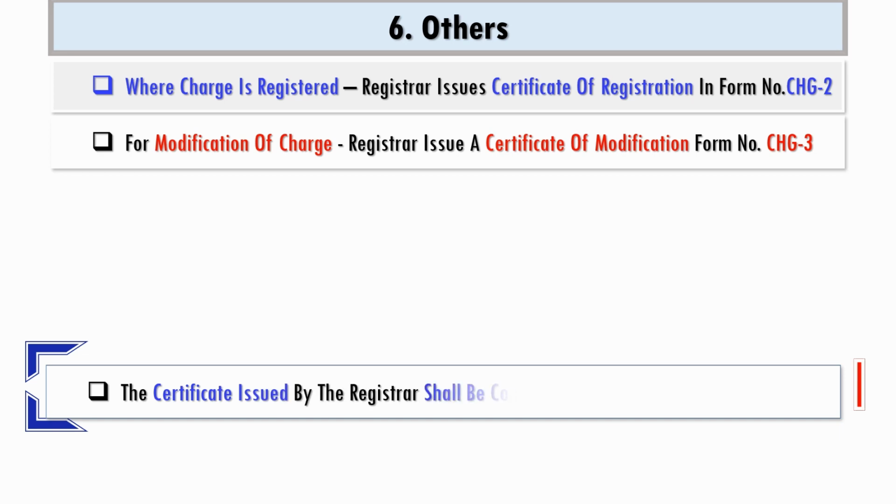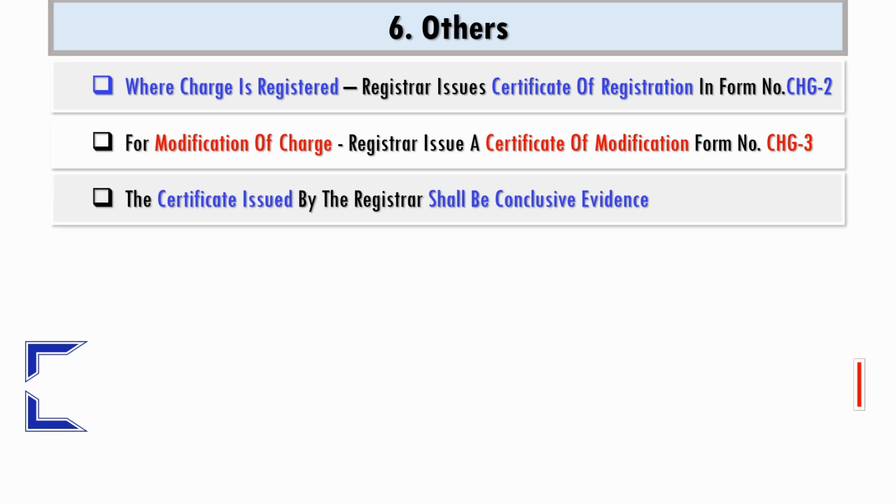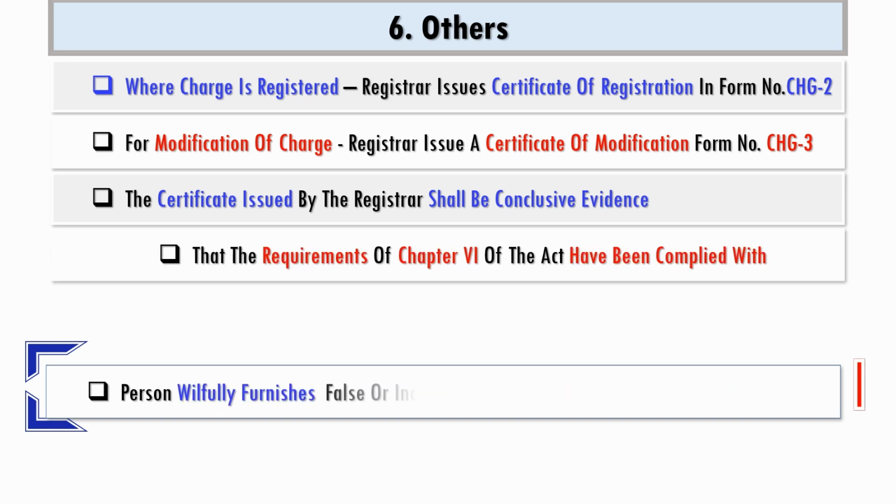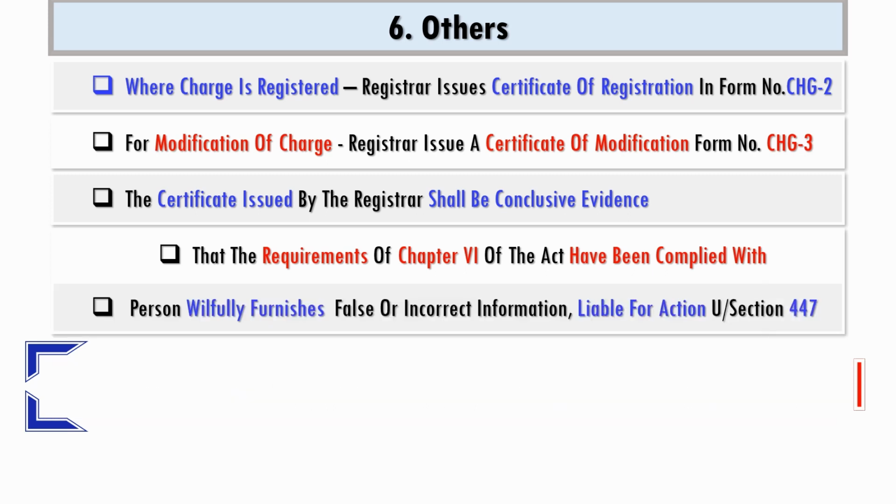The certificate issued by the registrar shall be conclusive evidence that the requirements of Chapter 6 have been complied with, and if a person willfully furnishes false or incorrect information, he shall be liable for action under Section 447 of the Act.